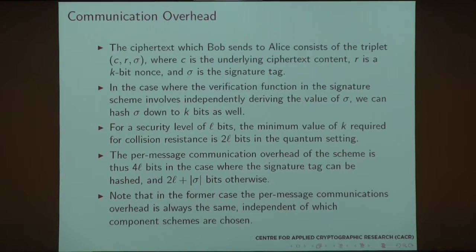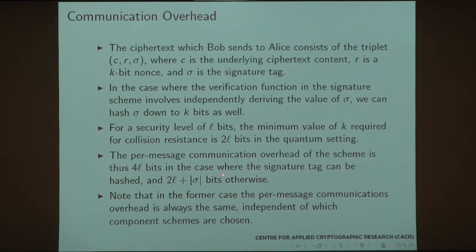In the case where the verification function in the signature scheme involves independently deriving the value of sigma, we can actually hash sigma down to k bits as well, and isogenies are friendly with hashing. For a security level of L bits, the minimum value of k required for collision resistance is 2L bits in the quantum setting, and then the per message communication overhead for the scheme is 4L bits.